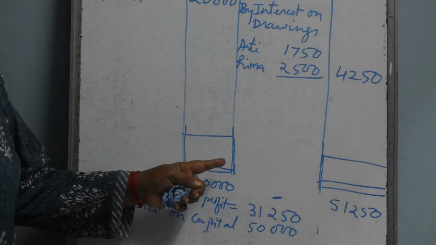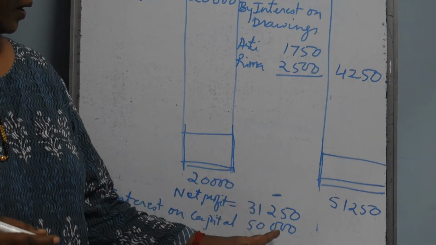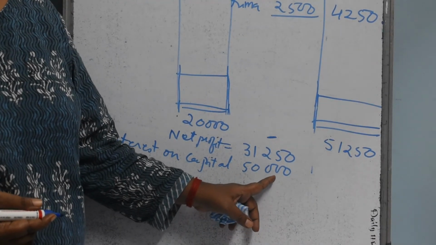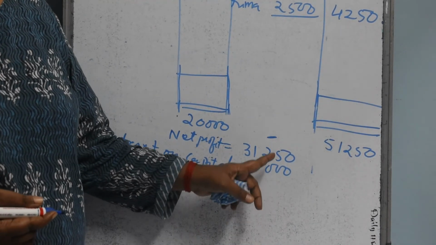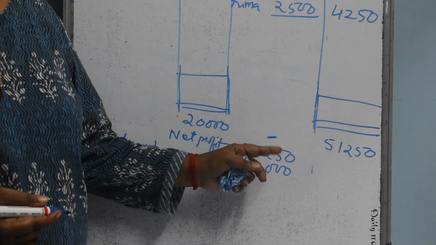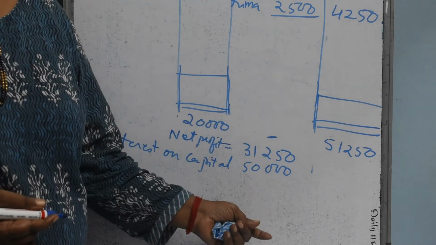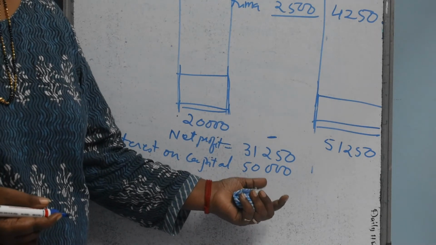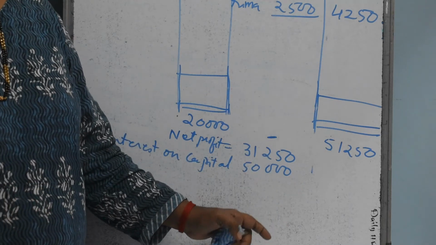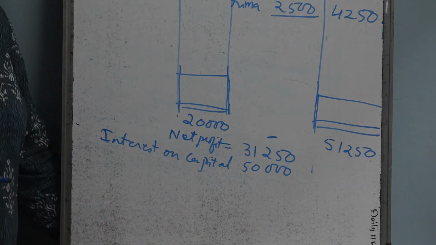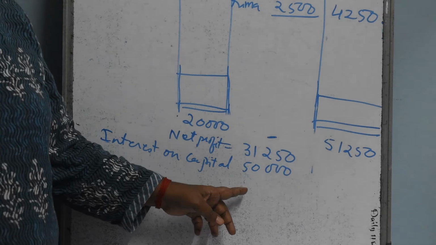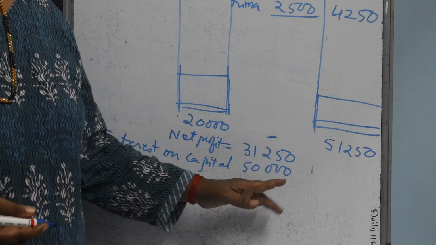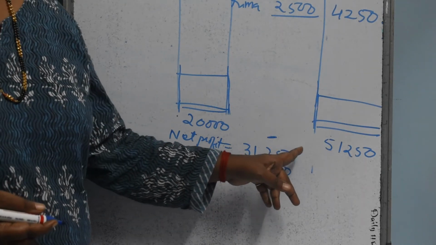Is the profit sufficient to pay the interest on capital? Interest on capital is more and profit we are having less. We cannot give more than what we are having. 31,250 we are having, and we have to pay 50,000. So whenever this type of situation comes, we cannot give them the full interest. We have to pay up to 31,250.